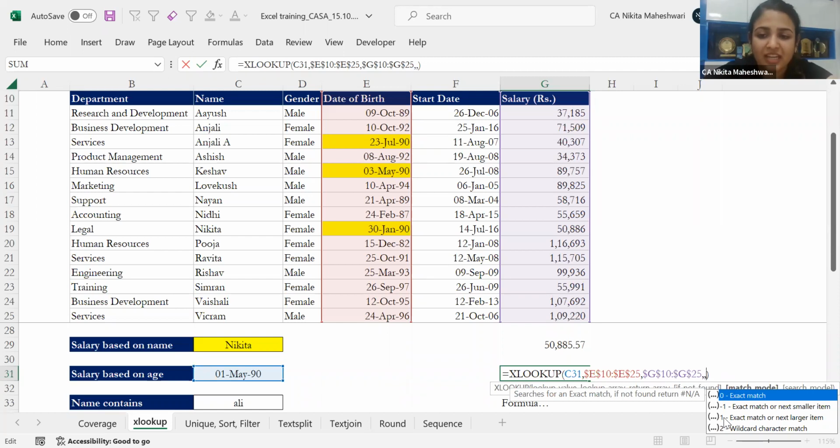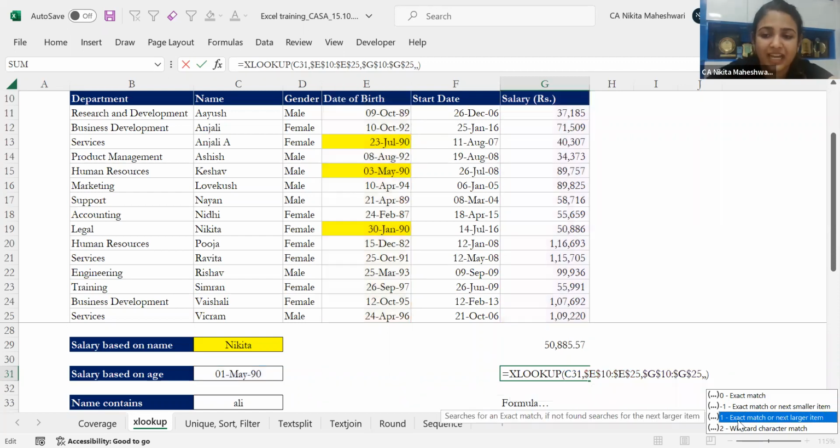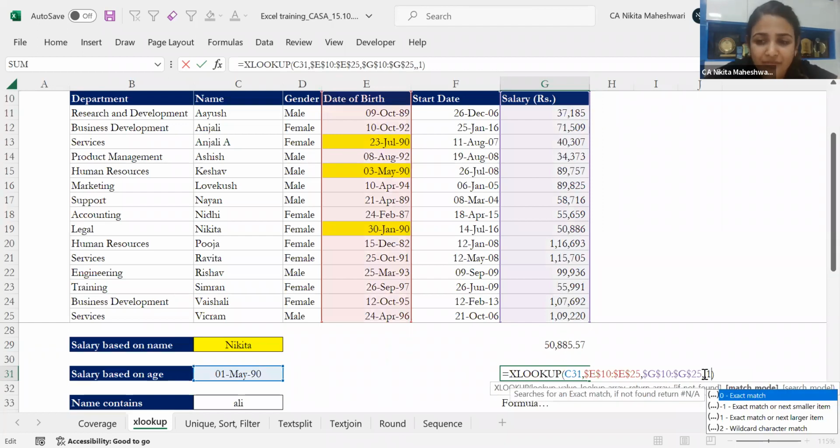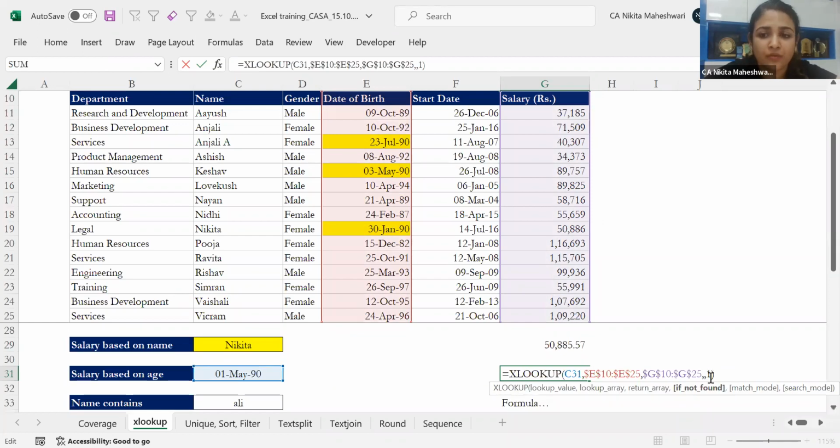So in this case, the relevant entry will be this exact match or the next larger item. First May, next larger item will be 3rd May, 4th May, 5th May, like that. So I'll just put here 1. See, I did not give any if error thing over here. If not found, I kept it blank. So if there's anywhere going to be an error, it will say NA only. I have not put that particular thing over here. I am simply moving on to the next.